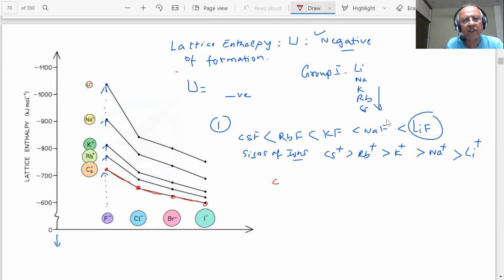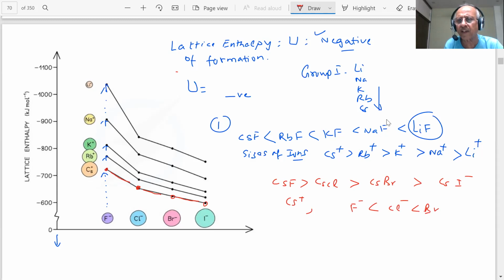You have cesium fluoride with lattice enthalpy more than cesium chloride, more than cesium bromide, more than cesium iodide. Why? Cesium is the same, but F minus is smaller in size than Cl minus. Cl minus is smaller in size than Br minus. So as the size increases, what happens? The lattice enthalpy decreases. Is it clear? Yes, sir.